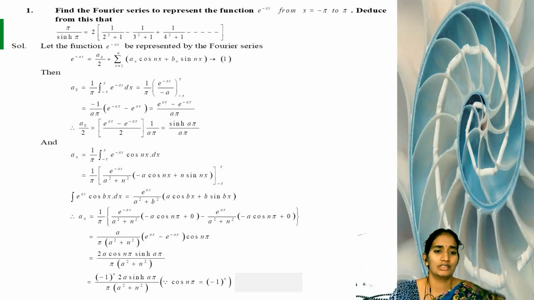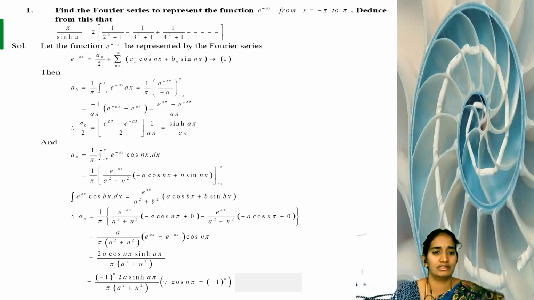So we are multiplying and dividing by 2. The 2 is taken to the opposite side, so a0 by 2 equals (e^(aπ) minus e^(-aπ)) by 2 into 1 by aπ. So now we are substituting this formula: sinh aπ by aπ. This is the value of a0 by 2. We are substituting the a0 by 2 value directly in our equation.